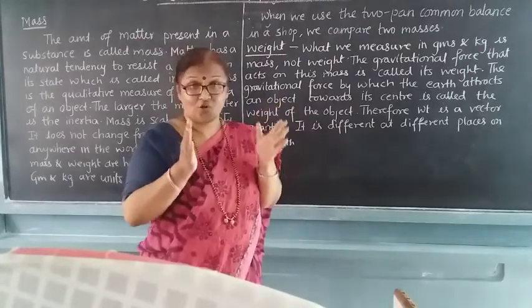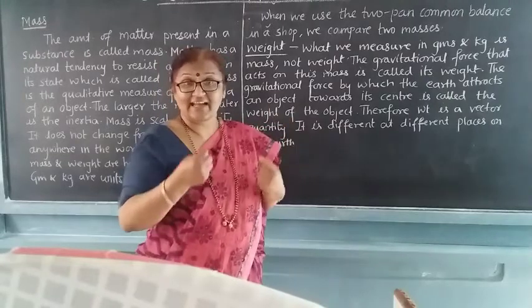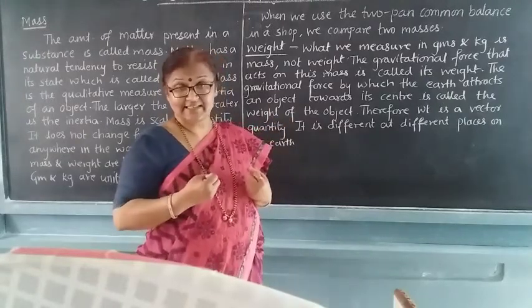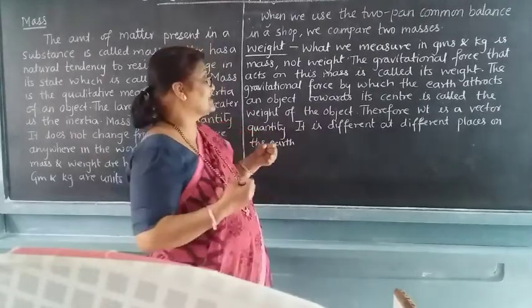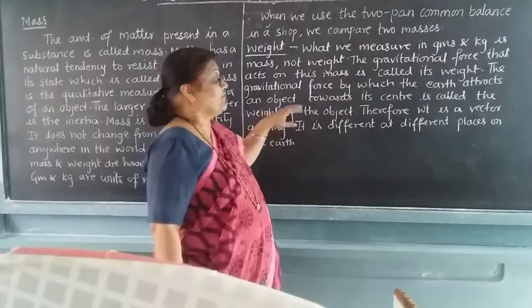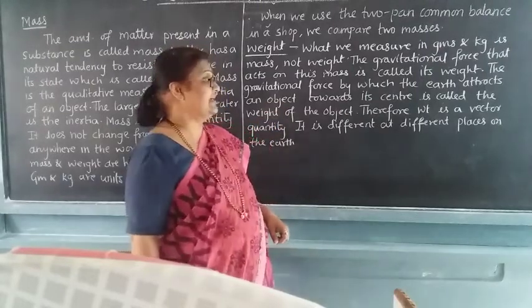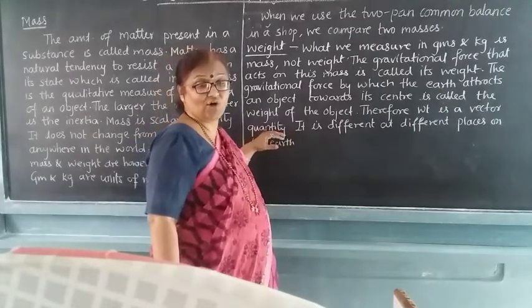Suppose a particular object is attracted towards the center of the earth, then this is called a gravitational force and that is nothing but the weight of the object.